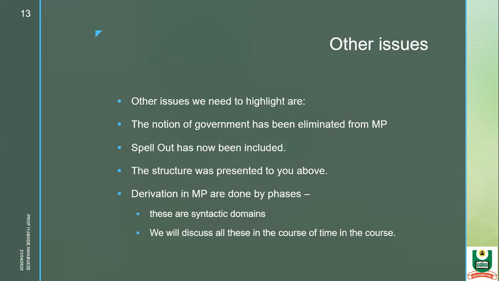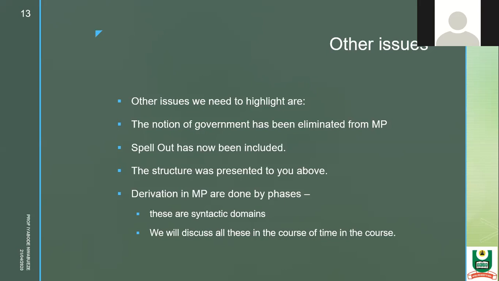Now you have spell out as the new feature, like I showed you in the structure of the grammar. The spell out stage is the stage of making the final pronunciation or presentation of the structure. It is no longer like in government and binding, where there are some things that cannot happen within that structure except you apply the government rule. It is no longer the case here. At the spell out stage, you can have the fullness of the structure presented.